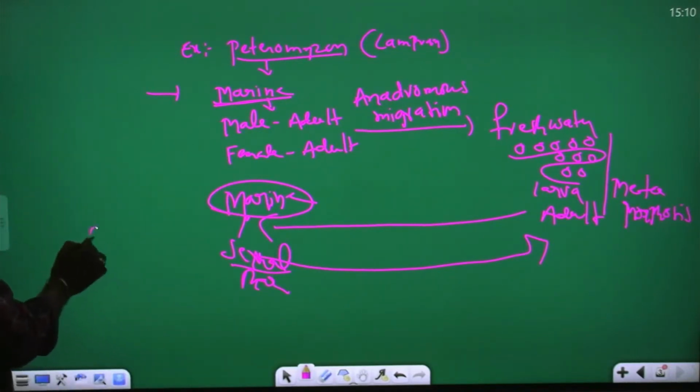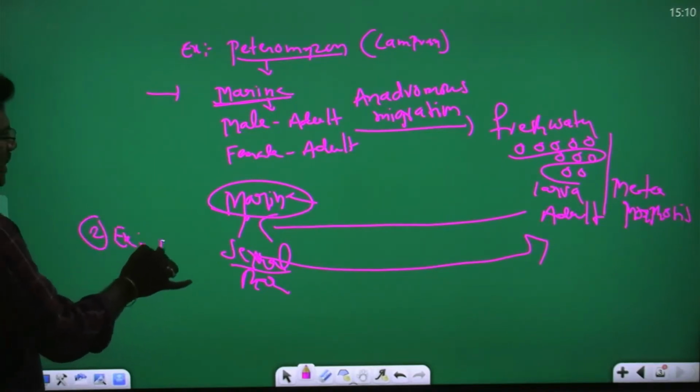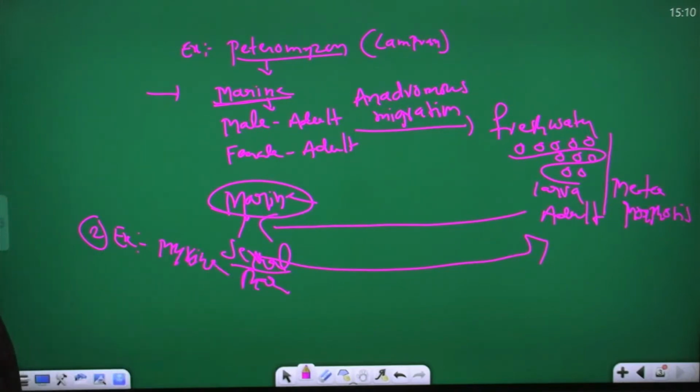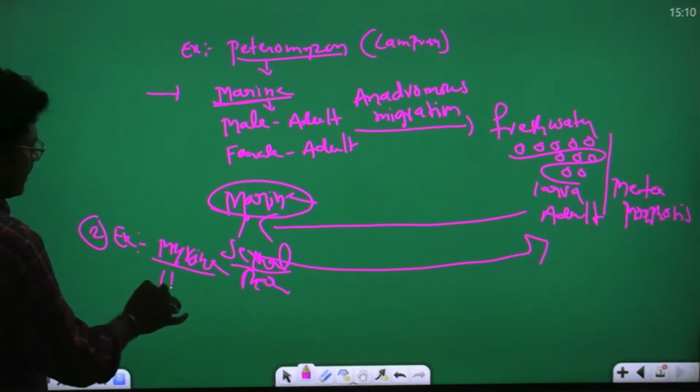Second example is what is that? Myxin. Second example, Myxin. Common name is what is this? A hagfish.